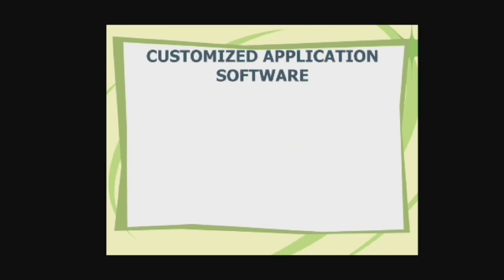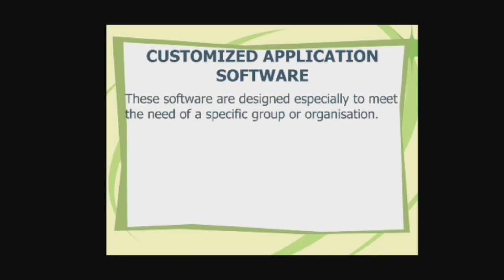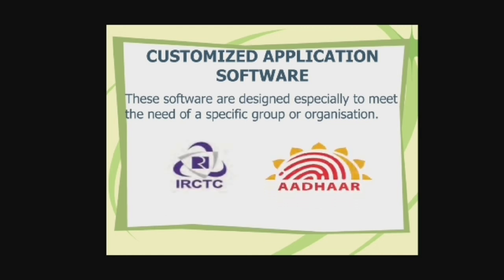Now we have moved to customized application software. Now these softwares are designed especially to meet the need of a specific group or organization. For example, IRCTC, Aadhaar. IRCTC is used by the railways and it is specifically for the railways, and we are not able to get any reservation in the flights by using this IRCTC software, because it is specifically designed for railways.